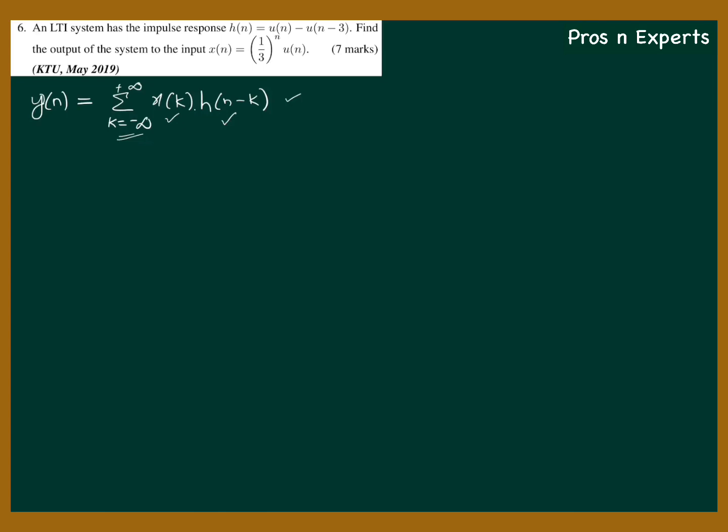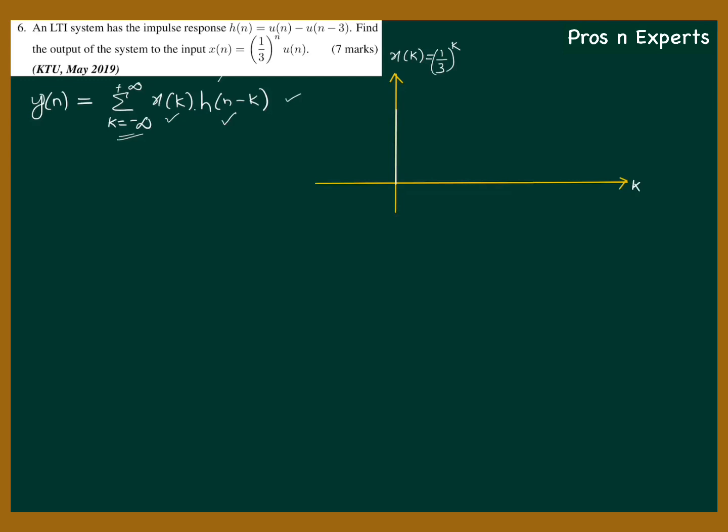So the first step is to draw x of k. X of k is very easy to draw because we have x of n here. Just change the index from n to k. I'm drawing x of k. X of k is 1 by 3 raised to k into u of k. Since there is a multiplication with u of k, there will not be any samples in the negative k axis.